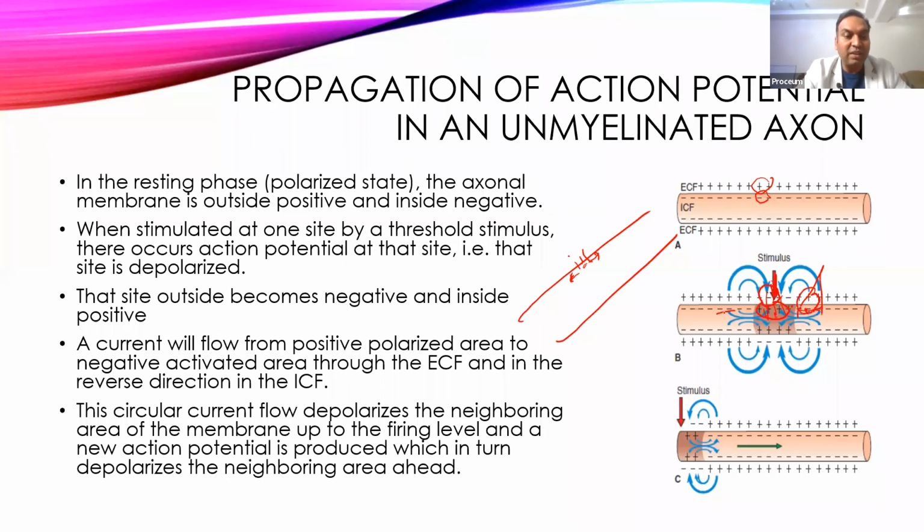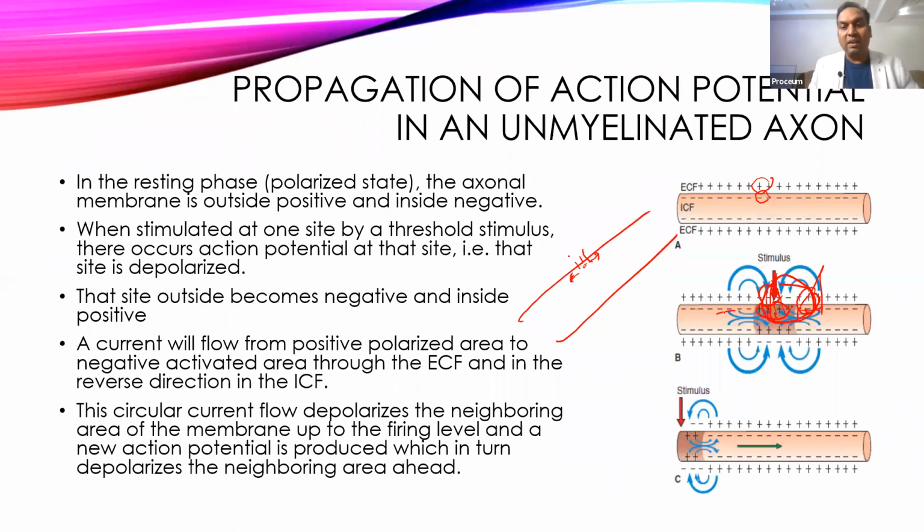Now here the action potential has generated. So it looks like the current is flowing: sodium went here, came here. It is like a circular current flowing, and because of the circular current, our action potential is moving away from the site of stimulus, and this is how it keeps on propagating along the length of the axon.